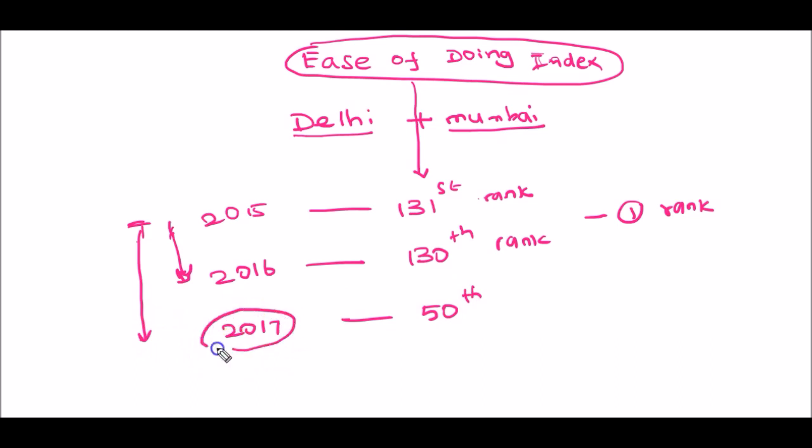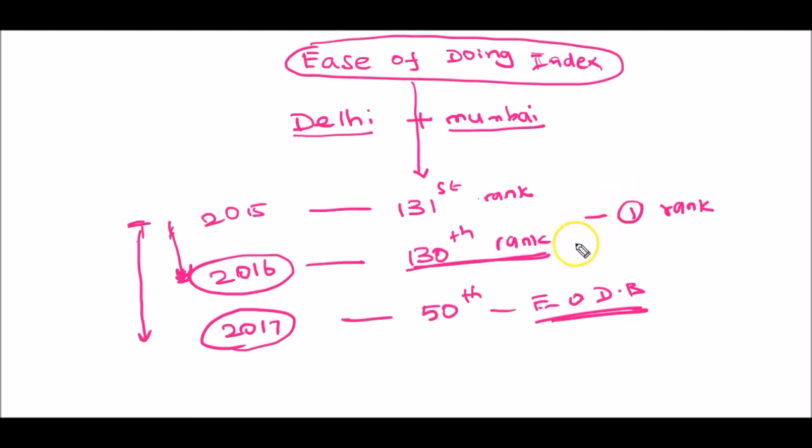Means by the end of 2017, we should achieve the rank of 50th in the Ease of Doing Business Index published by World Bank. But it is a disappointment for the Government of India that in 2016 only 1 rank is improved despite so many steps taken by Government of India like implementing the GST, bankruptcy and insolvency code.